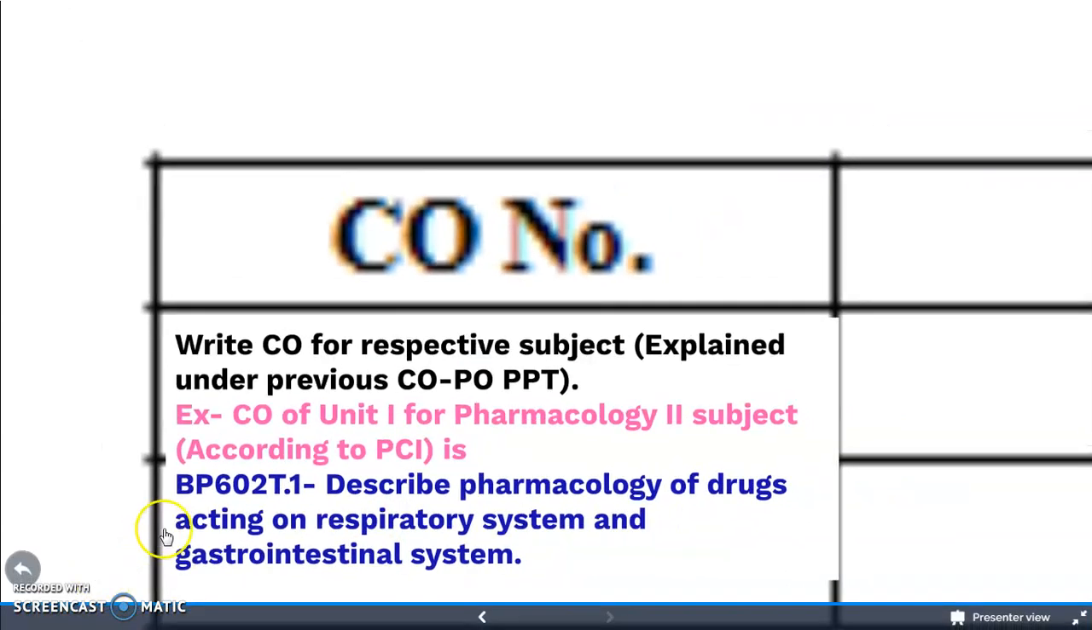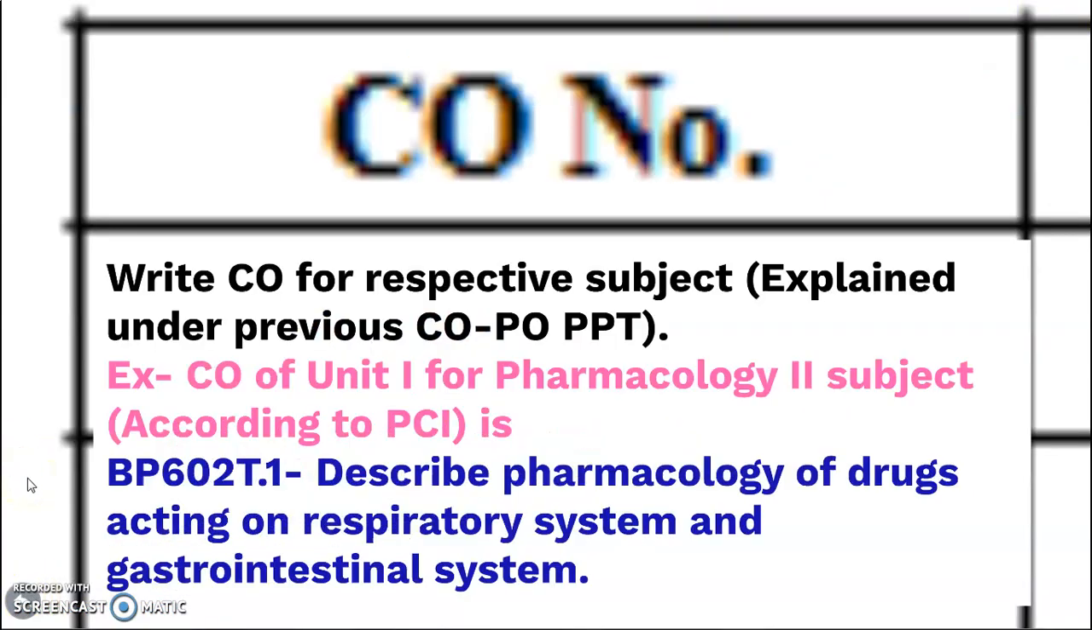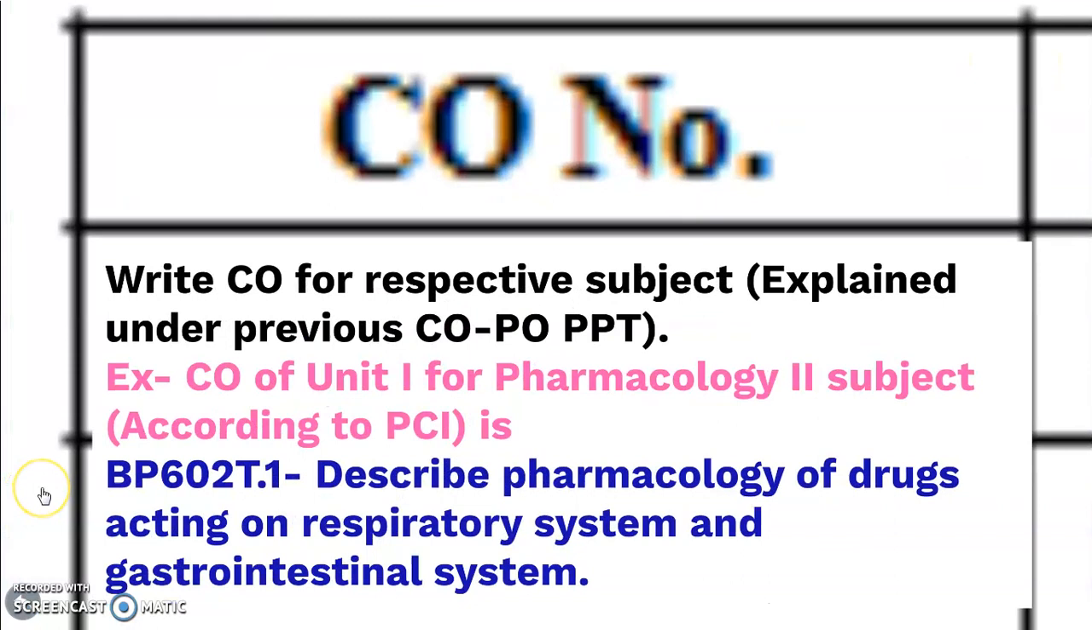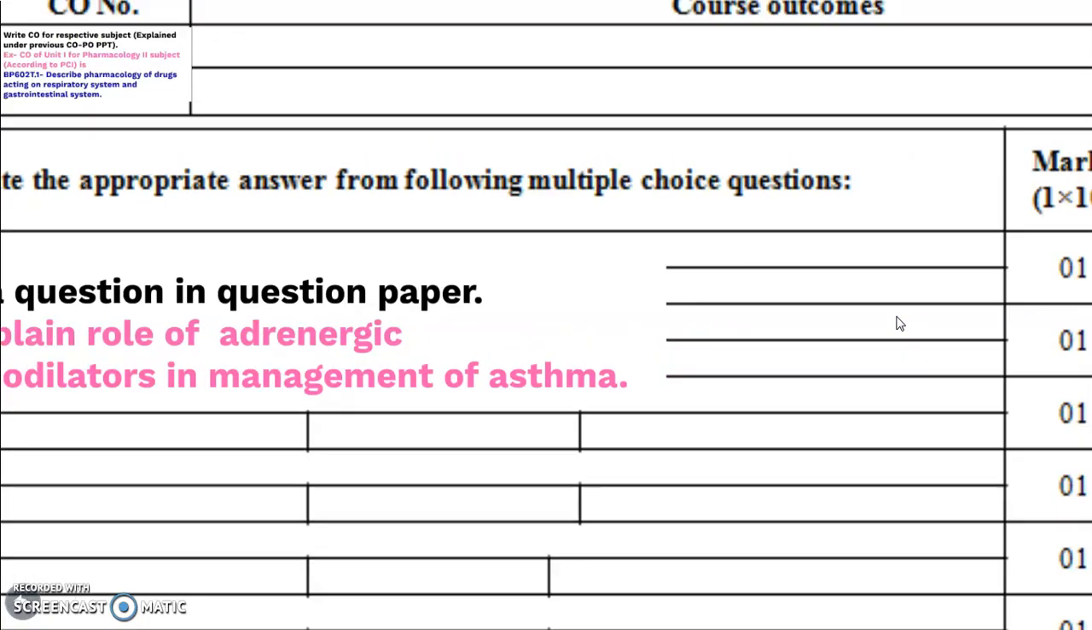Then what is the next thing we will focus on? Then here what we will write is the question. What is the question? Explain the role of adrenergic bronchodilator in management of asthma. As you know, this question is from unit number first, or when it is mapped with the CO first, because this question is based on asthma, that is the respiratory system.